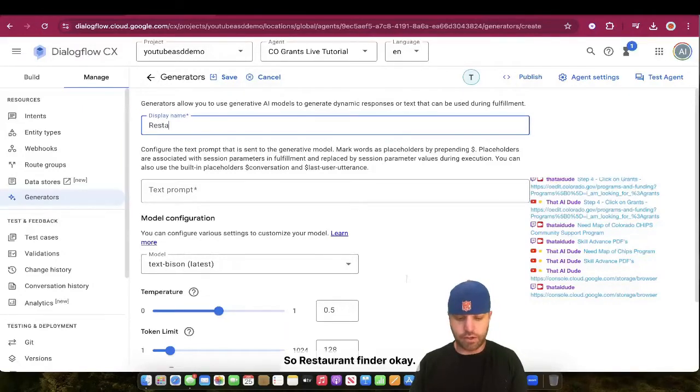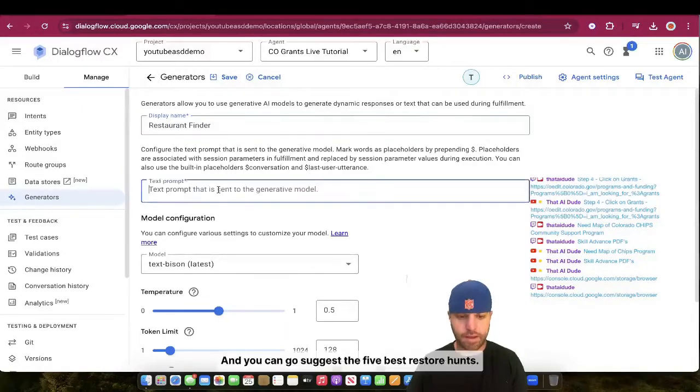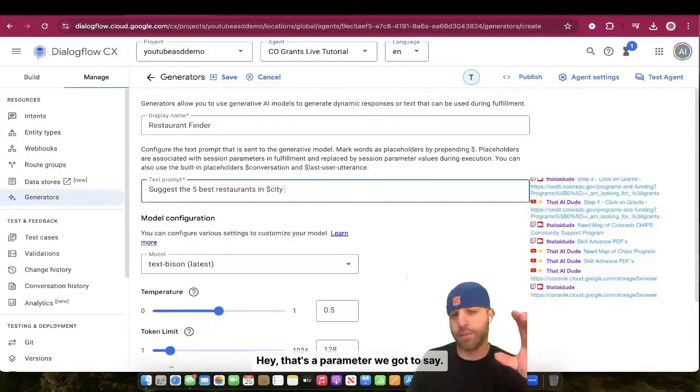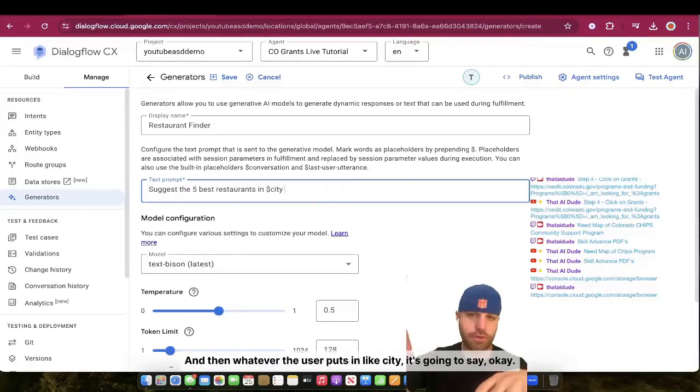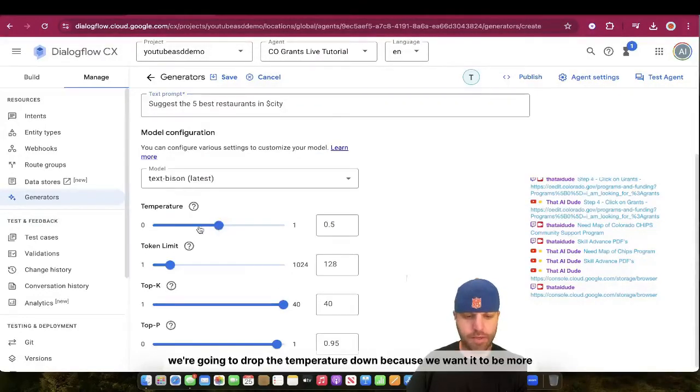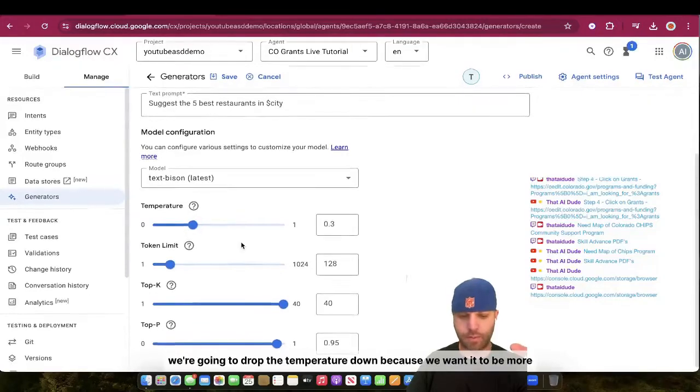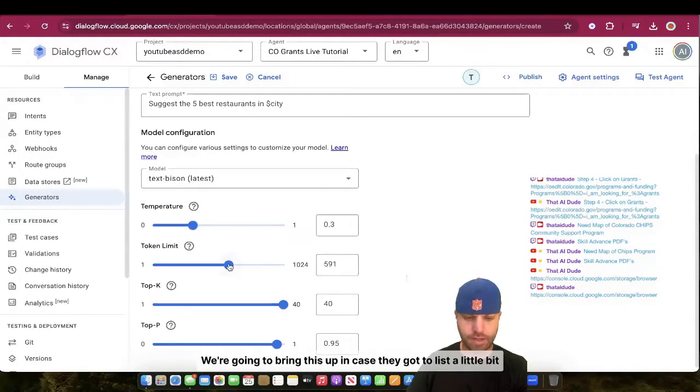So, restaurant finder. Okay, and you can say: suggest the 5 best restaurants in, and then you put city. Just by putting that little dollar sign, it's going to let it know that's a parameter. We got to say, all right, what are the 5 best restaurants in, and then whatever the user puts in, like city, it's going to say, okay, got it. We're going to drop the temperature down because we want it to be more specific. We're going to bring this up in case I've got to list a little bit more words. All right, and let's click save here.